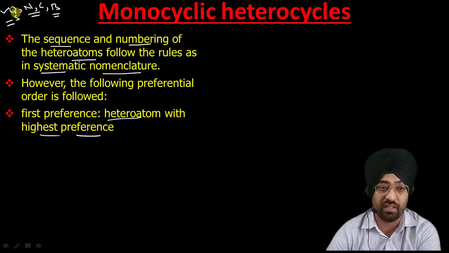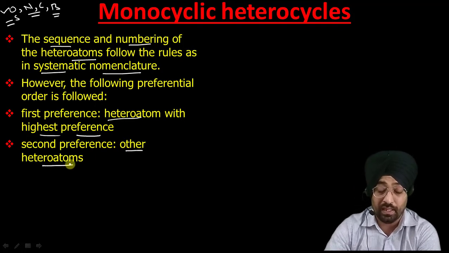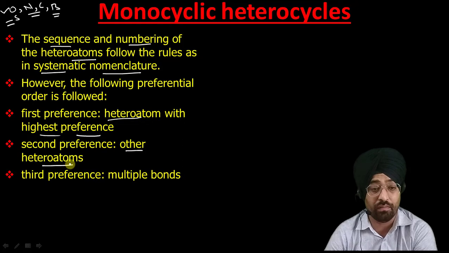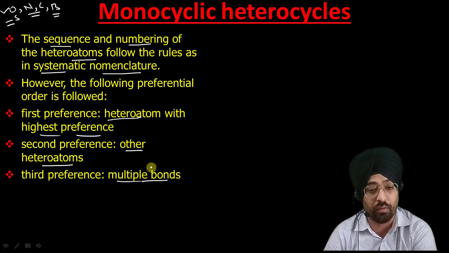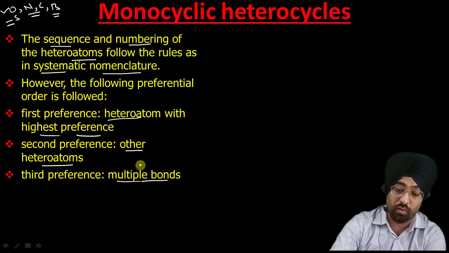So first preference will go to the heteroatom with the highest preference. The second preference will go to the other heteroatom if it is present. Then after assigning the heteroatoms, third preference goes to multiple bonds, whether a double bond or a triple bond. First we assign the lowest locants to heteroatoms, then if there is a possibility, we assign the lowest locant to multiple bonds.